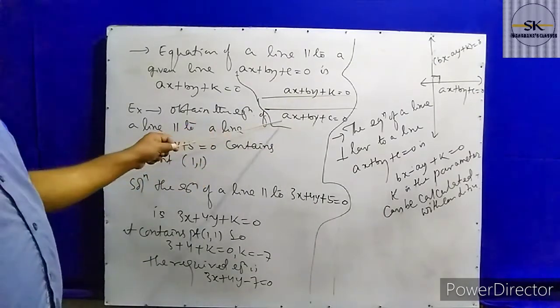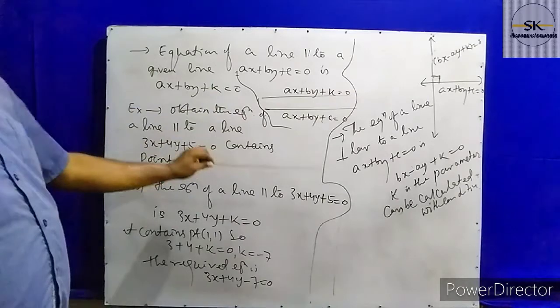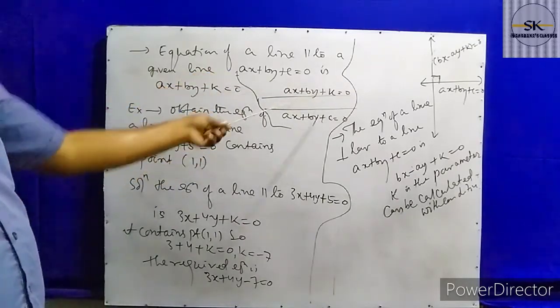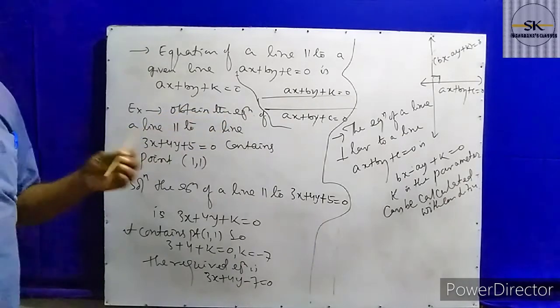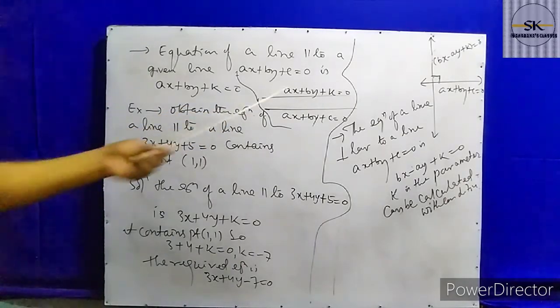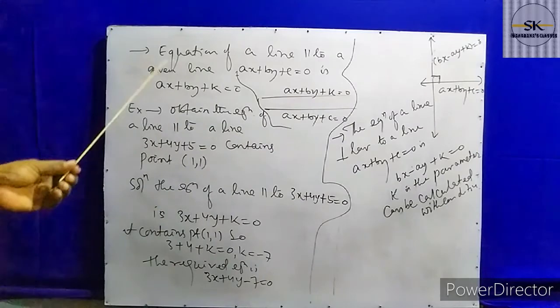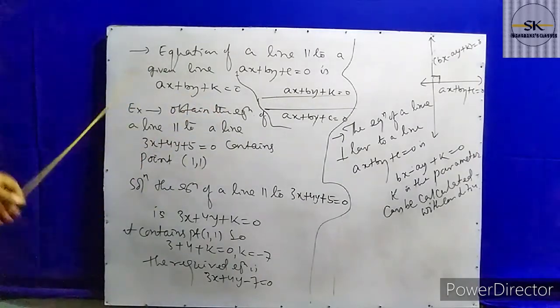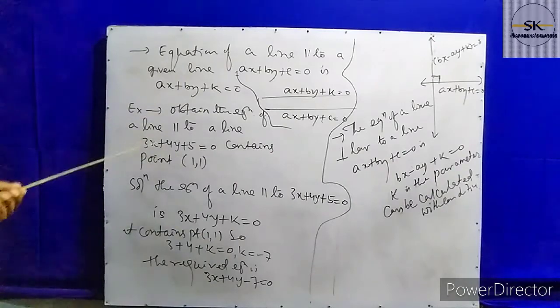Here a, b, c are given. In this case, only one thing is not given, k. We have to find the k value. K is known as the parameter of the line. So why is it said to be a parameter? Because here the straight line depends on the k value. So here is one of the examples, you look at.